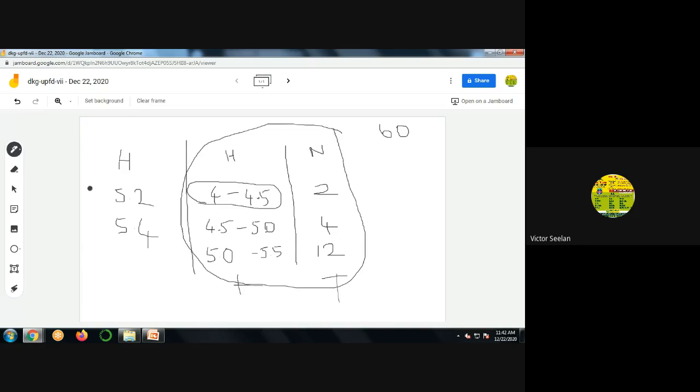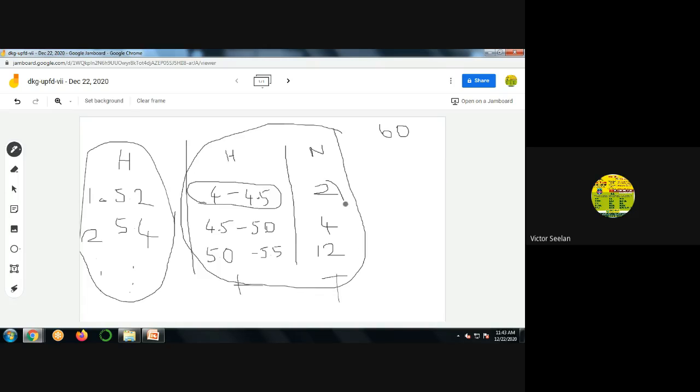So here, this is student number 1, this is student number 2, and so on. This type of data is called discrete, and that type of class interval data is called continuous. Clear? Now, suppose we have 60 students here.